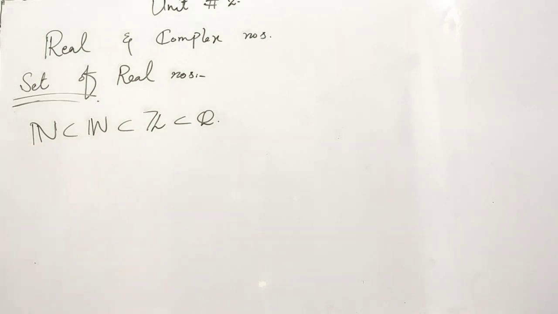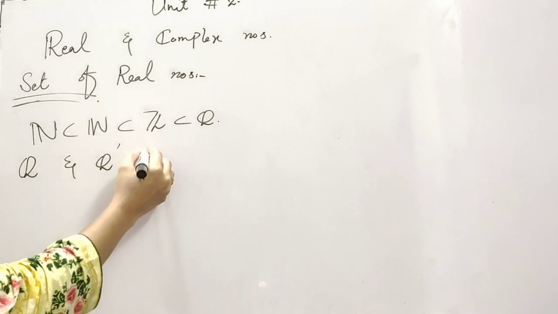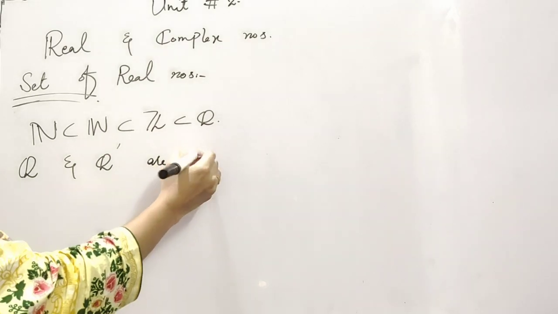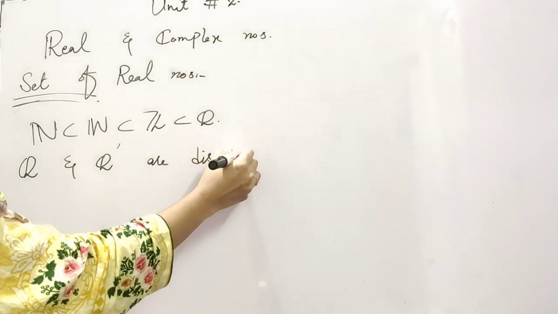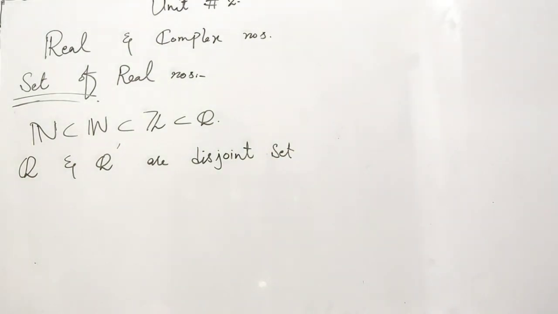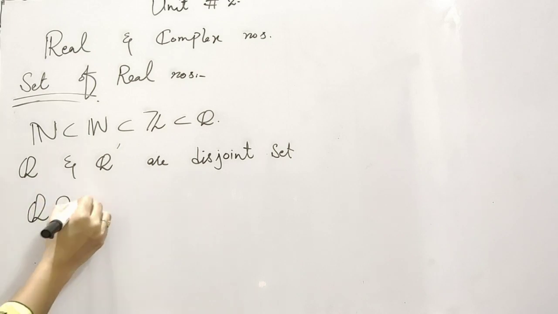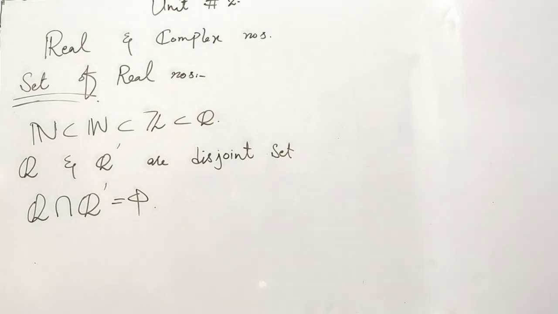And the third point is, rational and irrational numbers are disjoint sets. Because we know that the intersection of rational numbers and irrational numbers is equal to phi, so we can say that these are the disjoint sets.